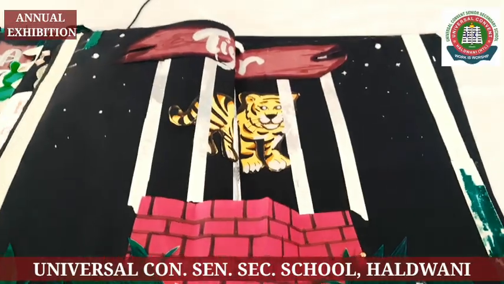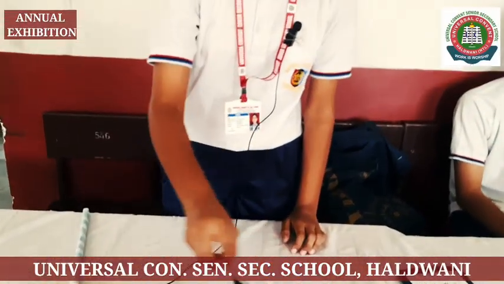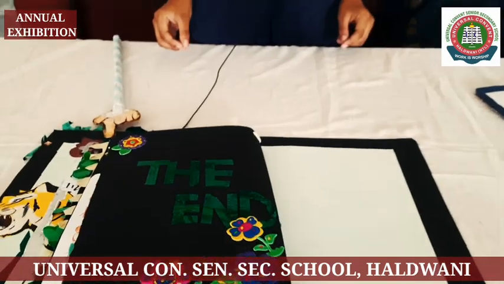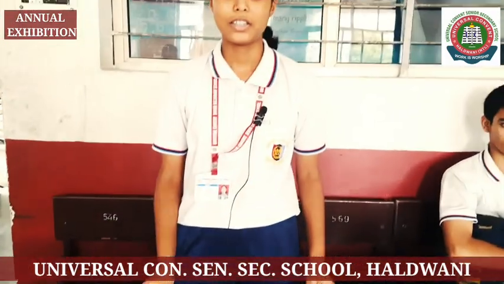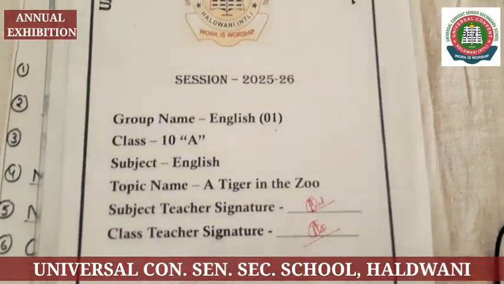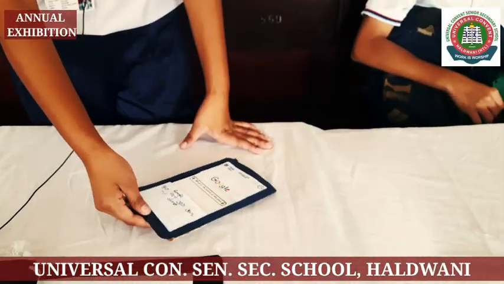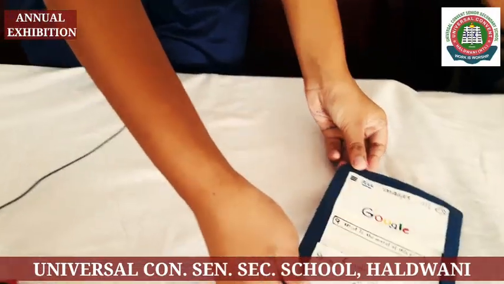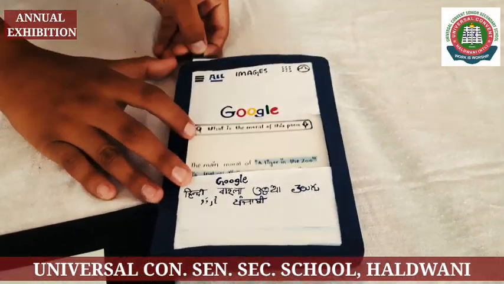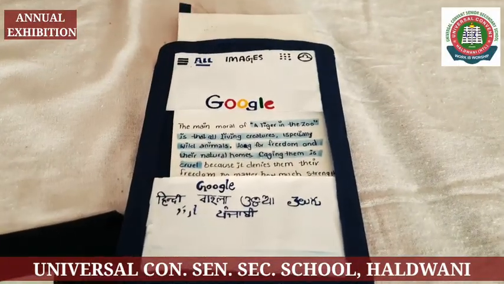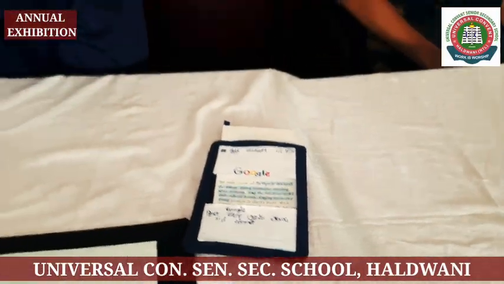So this is our project demonstrating the emotions of the poem in a visual manner so that everyone could understand the emotions as well as the visuals. As we look at the moral of this poem, it's quite simple. It talks about the freedom of the tiger, especially wildlife, which these days is locked behind bars, not experiencing its freedom. So it is a mandatory task to make them free and understand their emotion.